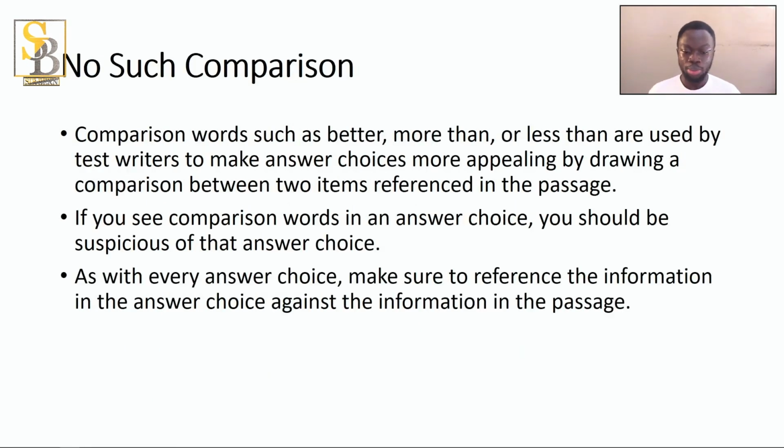Next, no such comparisons. Comparison words such as better, more, or less than are used by test writers to make an answer choice more appealing by drawing a comparison between two items referenced in the passage. Just like the paragraph above, let's say they said that they have big eyes, which makes them see well at night. Then they go and compare them to an owl. So if they say that they have better sight than that animal, that is a comparison not supported by the passage.